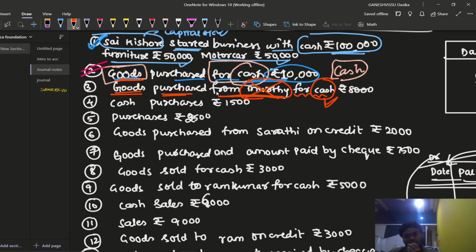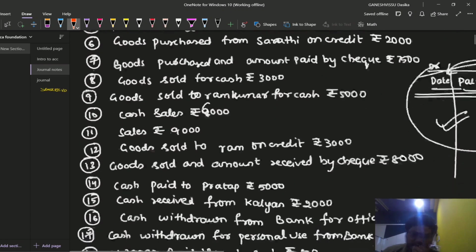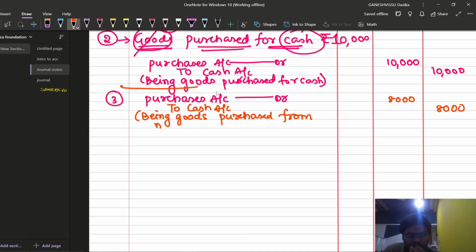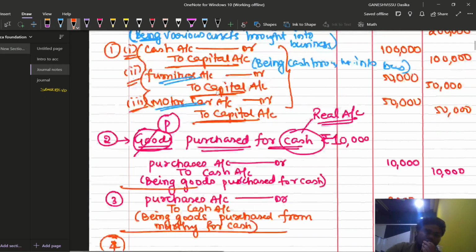So the entry would be what? 8,000. The amount is 8,000. So in the journal entry, we are not required to write the name of the person in case of a cash transaction. This is for 8,000 rupees. In the narration we can mention that we purchased from Murthy. Being goods purchased from Murthy for cash. This is the narration. Third entry completed. We can go for the fourth transaction now.